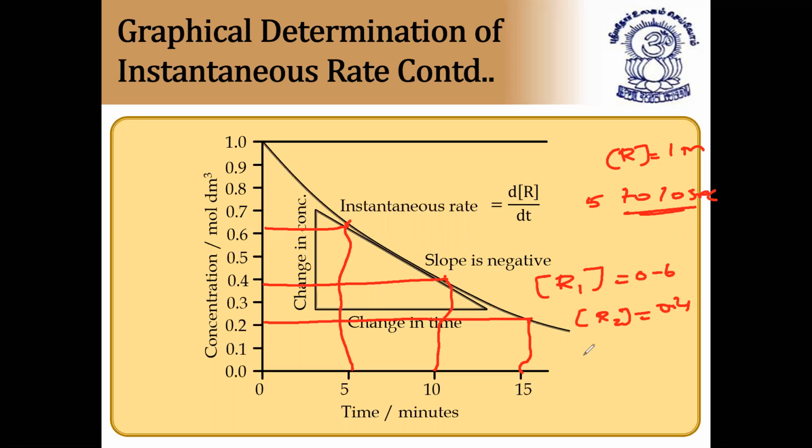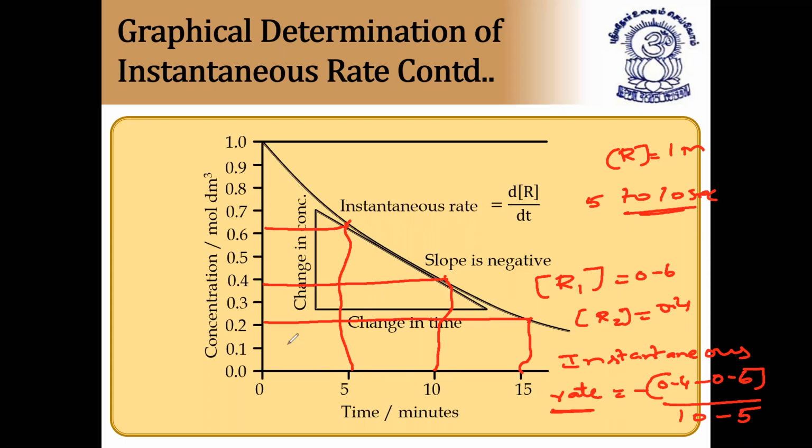Now, for average rate we take the total, but how will you find instantaneous rate? You can see here, instantaneous rate is equal to minus of R2 minus R1, 0.4 minus 0.6. The formula is the same, divided by 10 minus 5, because it is T2 minus T1. T2 is 10 seconds and T1 is 5 seconds. So you can calculate by using this. This is called instantaneous rate between two intervals. Average rate means total we take, but instantaneous rate means this only.